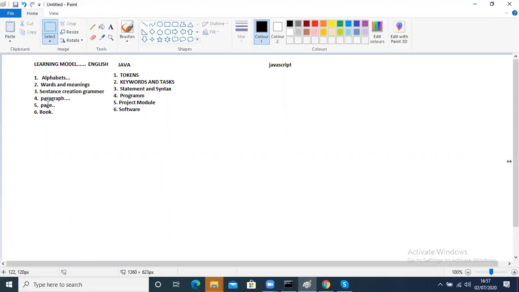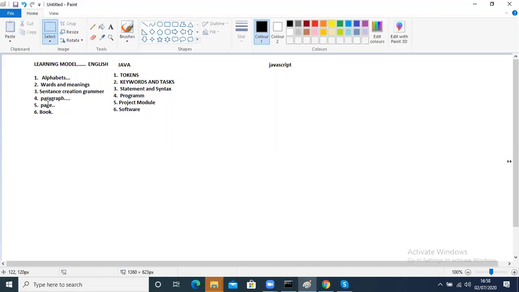A paragraph is something like a collection of sentences, but not every collection of sentences. A paragraph should talk about one particular topic. That means if I select a topic like human being, that paragraph should say each and every sentence about human beings only. If one sentence belongs to a tree or a computer in between, then that's not a meaningful paragraph, right? Each and every sentence of that paragraph should belong to one particular topic and focus on it. Then that is a meaningful paragraph, correct?